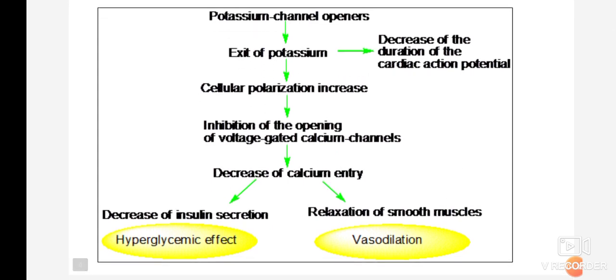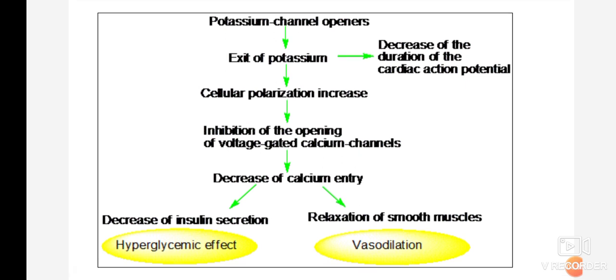Just now we saw the mechanism that decreases calcium entry. What is the purpose behind decreasing calcium entry? We want to decrease the blood pressure. For that we want to relax the cell. Once there is relaxation, ultimately there is a decrease in blood pressure.